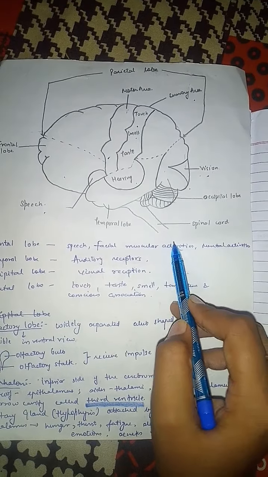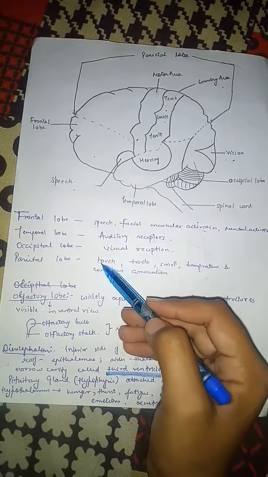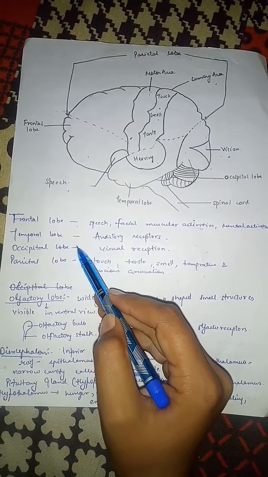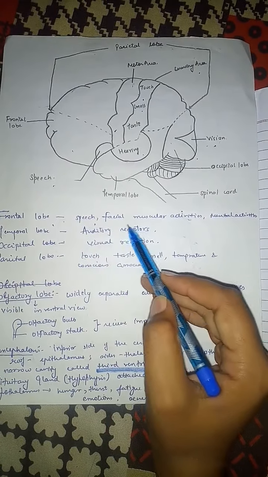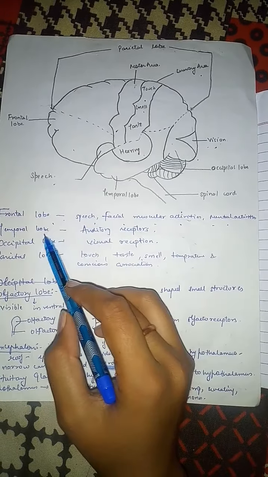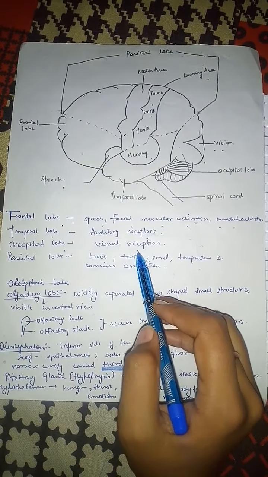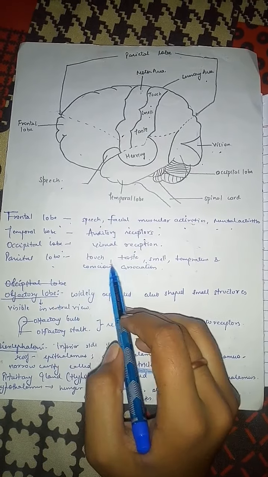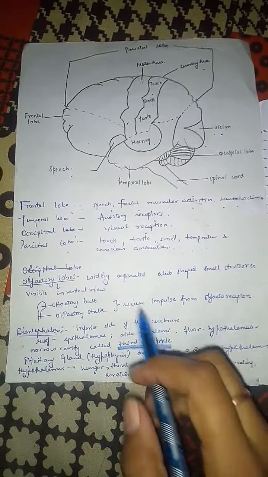This is the spinal cord and this is the temporal lobe. The temporal lobe is for hearing. The four lobes are frontal, temporal, occipital and parietal lobe. The frontal lobe coordinates speech, facial and muscular activities and mental activities. The temporal lobe has auditory receptors. The occipital lobe has visual receptors. The parietal lobe has touch, taste, smell, temperature and conscious association.